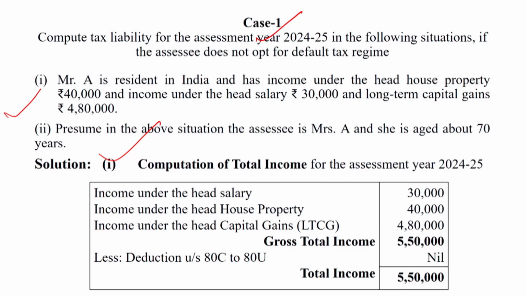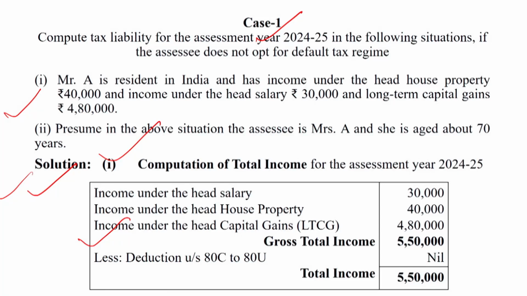First, income from salary 30,000, it is given in the question. Income from house property is also given, 40,000. Income under the head capital gain, long term capital gain 4,80,000.